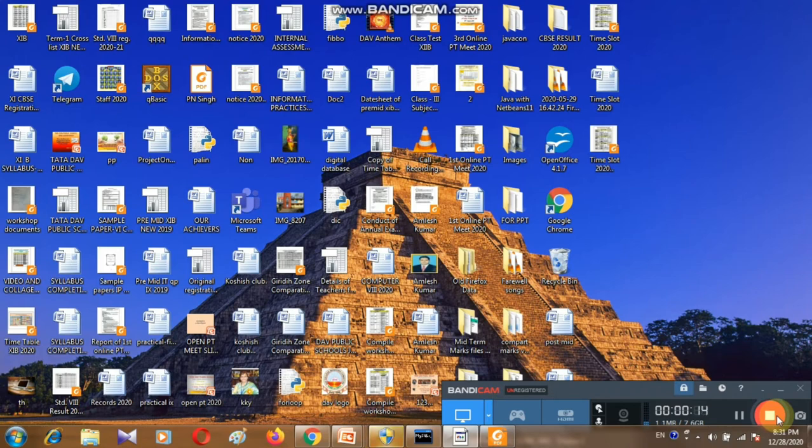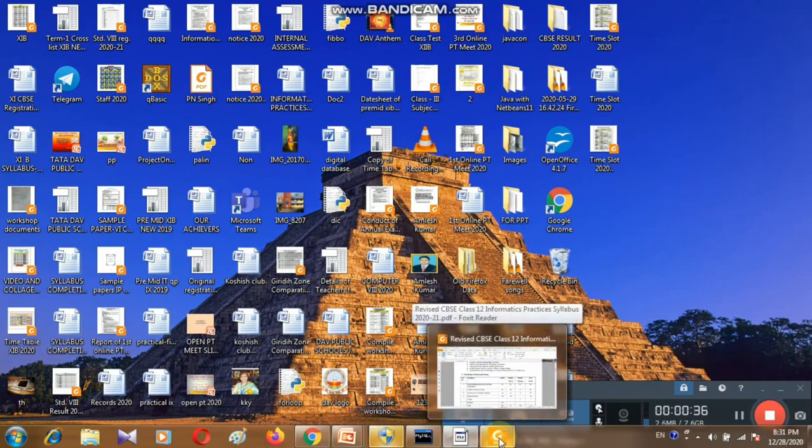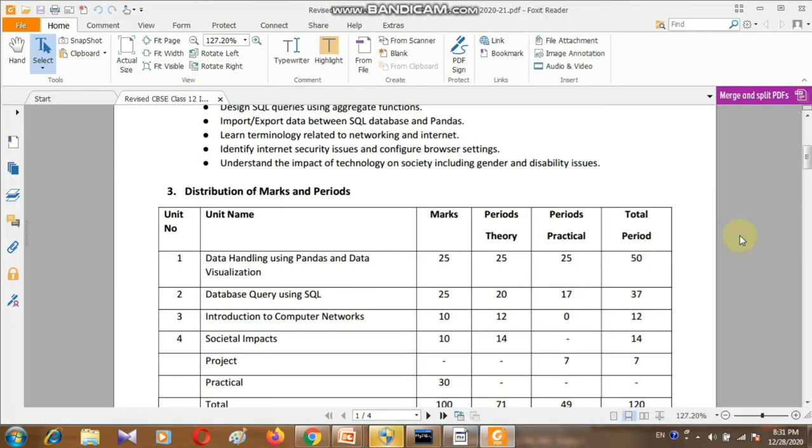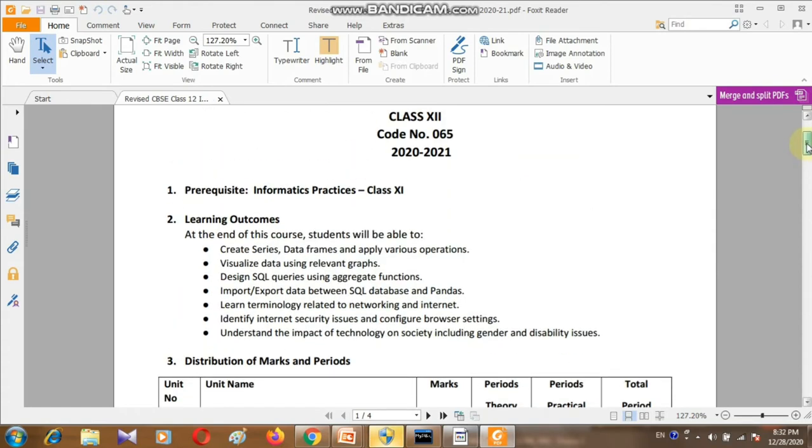You all know that from MySQL, a 25-mark question will come in the CBSE board exam 2021. So today I will discuss many things related to MySQL. First, I am going to show the marks distribution in the IP subject. See here, this is the updated, revised syllabus.